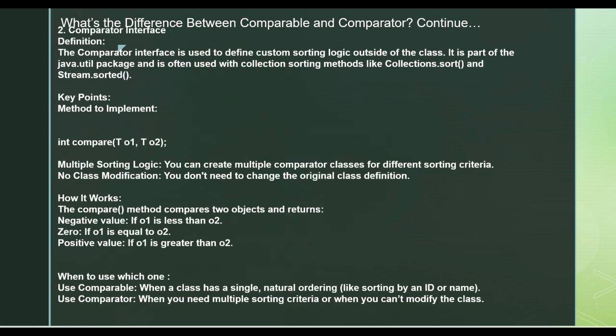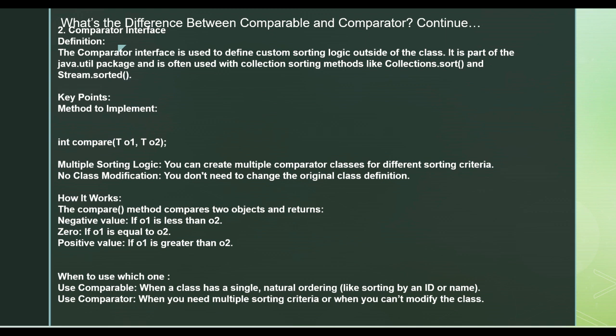Now what is a comparator? A comparator is used when you want to have a very custom sorting logic outside your class. You can implement multiple sorting logics inside it. It is often used when you have an object with the comparator interface implemented, and you want to sort it. So you can make use of Collections.sort and Arrays.sort. It is basically used for custom sorting logic.